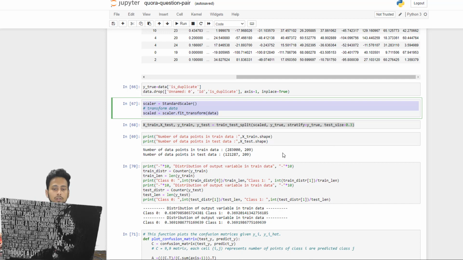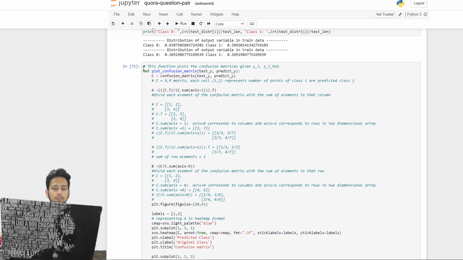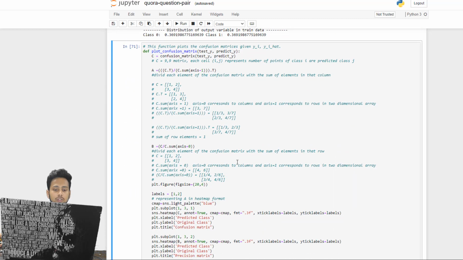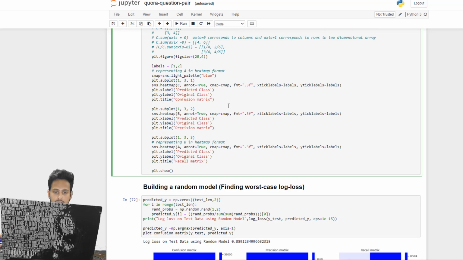So it is going to lie between them. This step is very important just to bring the scale of our data equally, like all the features must be in the same scale so that our machine learning can learn more easily. And then here we are basically going to use this plot confusion matrix function to just plot our confusion matrix.